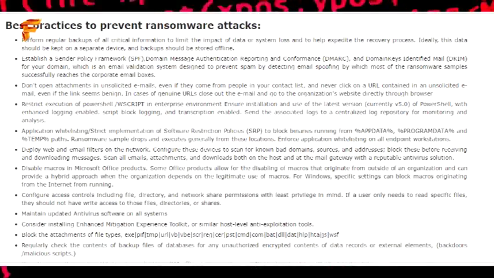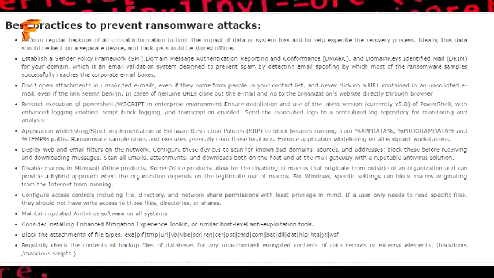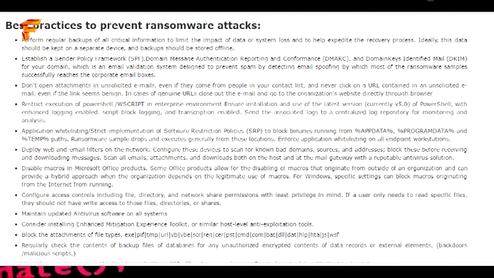Some of the best practices to prevent ransomware attacks. Perform regular backups of all critical information to limit the impact of data or system loss and to help expedite the recovery process. Ideally, this data should be kept on a separate device, and backups should be stored offline.